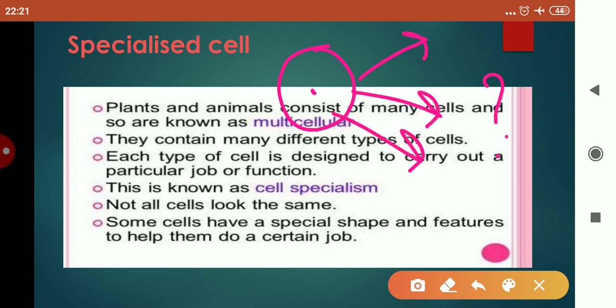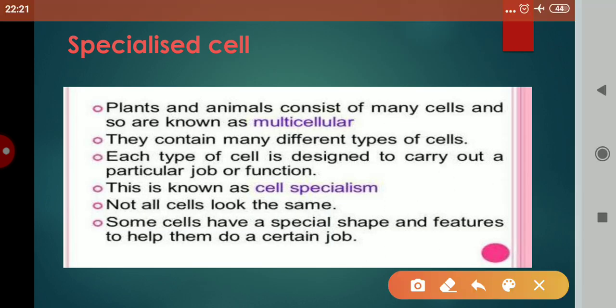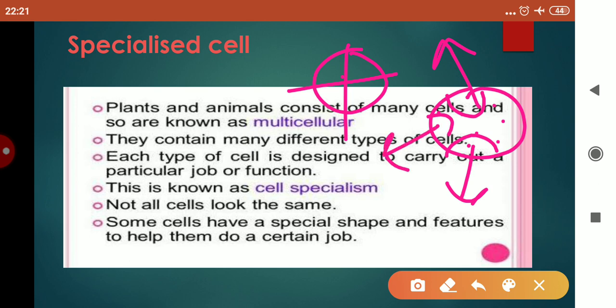How? This means that initially the cell of the zygote divides repeatedly and forms a bunch of cells. Now these bunch of cells are not specialized, but after some time they become specialized. Specialized means, suppose this cell forms the cells of the hand, this cell forms the cells of the stomach, this cell forms the cells of the brain. So now they are specialized. They are performing a specific function. So these types of cells are called specialized cells.